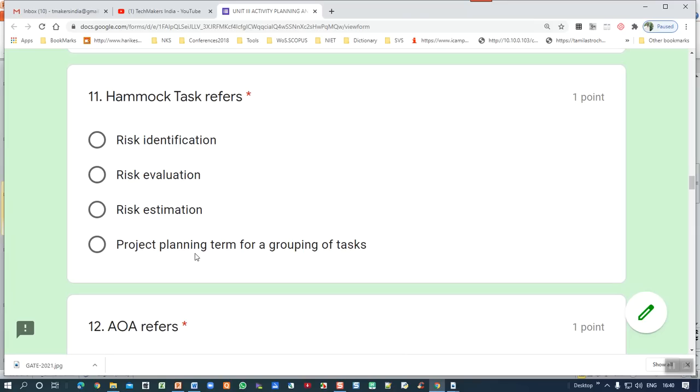Last one: project planning term for a grouping task. So Hammock task is a grouping task. So please remember.